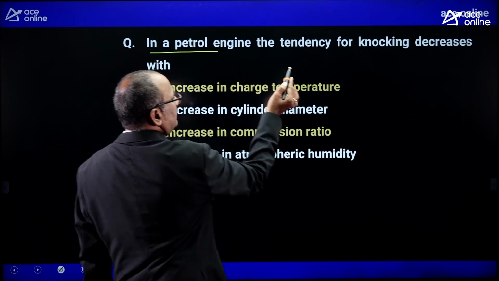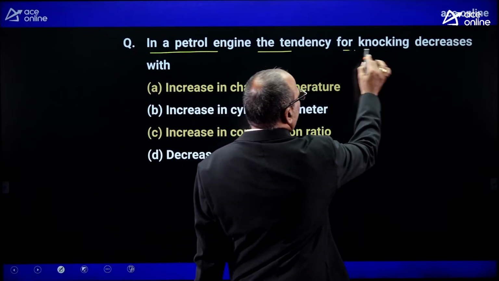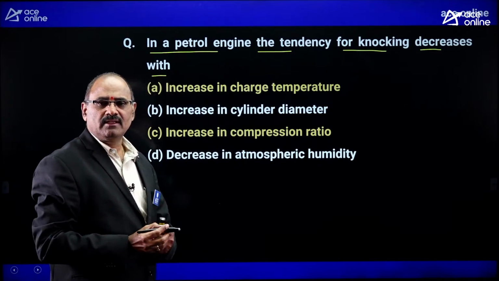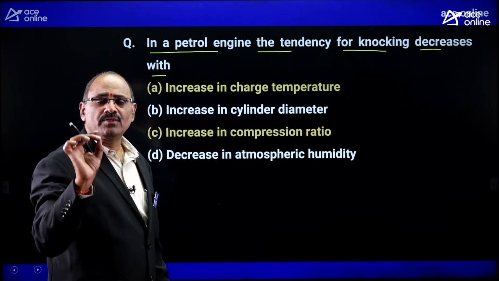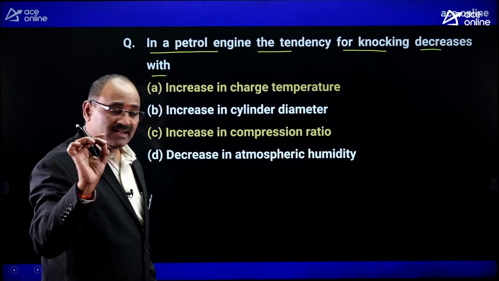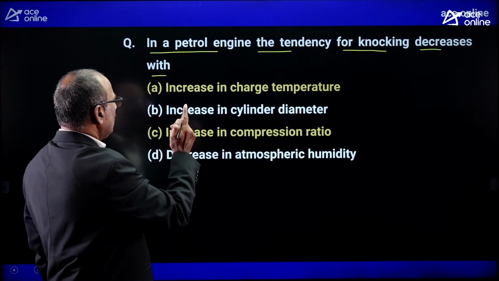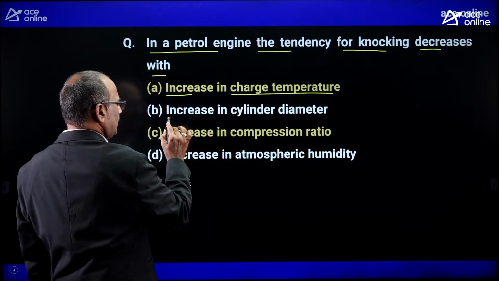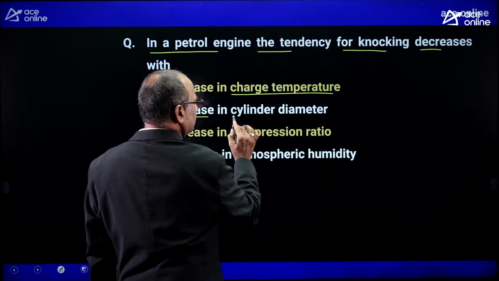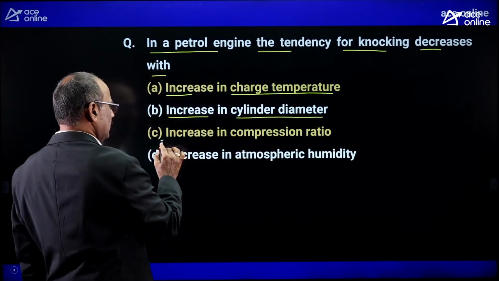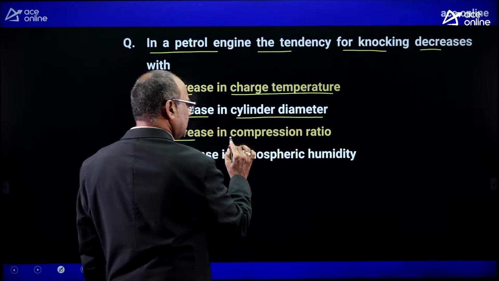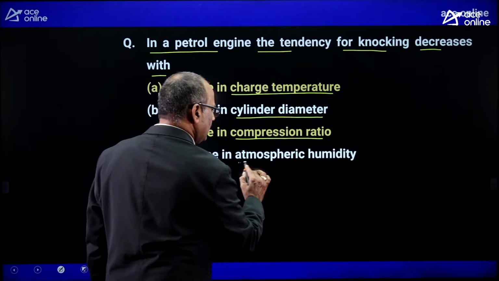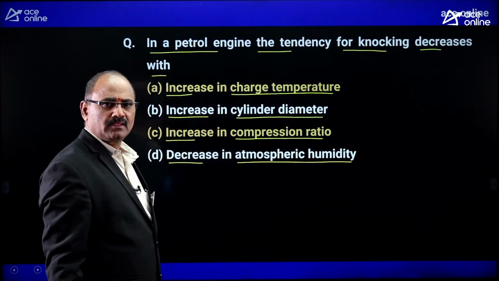In a petrol engine, the tendency of knocking decreases with. For the petrol engine, you are asked to decide how the knocking tendency can be decreased. Option A, increase in charge temperature. Option B, increase in cylinder diameter. Option C, increase in compression ratio. Option D, decrease in atmospheric humidity.